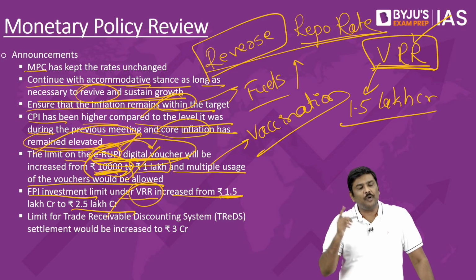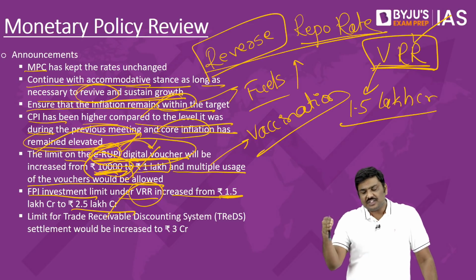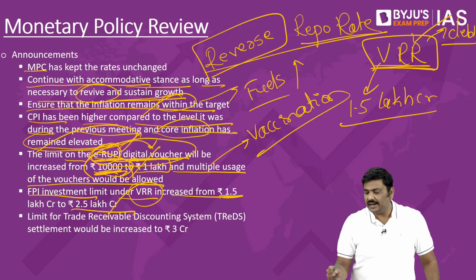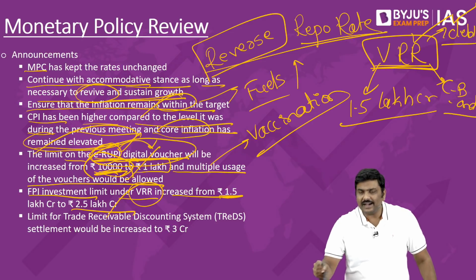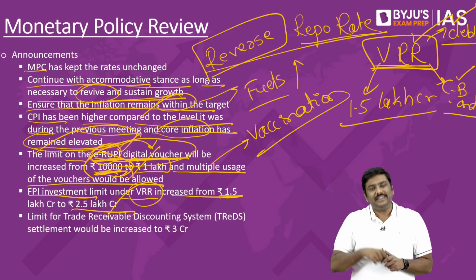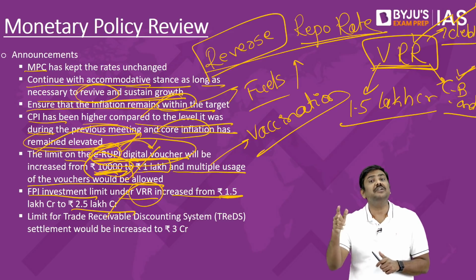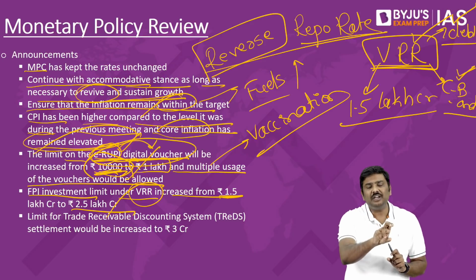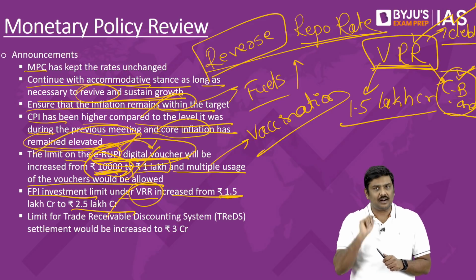And remember one more point here, under VRR, the RBI will allow the investments in the debt market, that is the government debt market, as well as corporate bond market also. Government debt market, essentially government bonds, and it will also allow these particular FPI investments even in the corporate bond market. Separate limits will be decided for the government bond market as well as the corporate bond market under VRR.